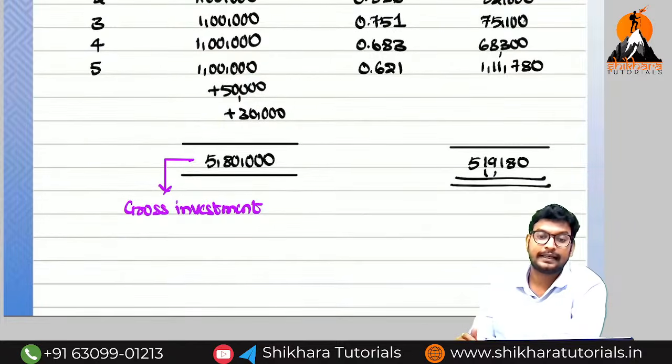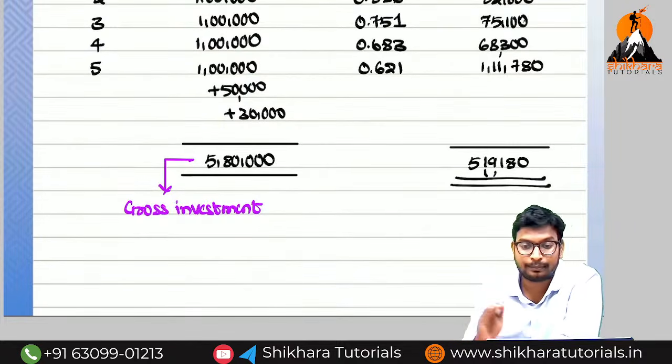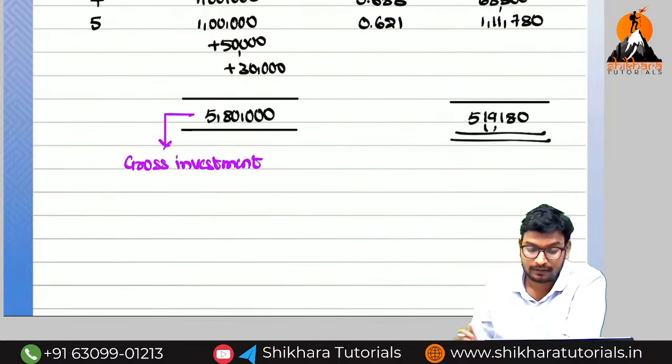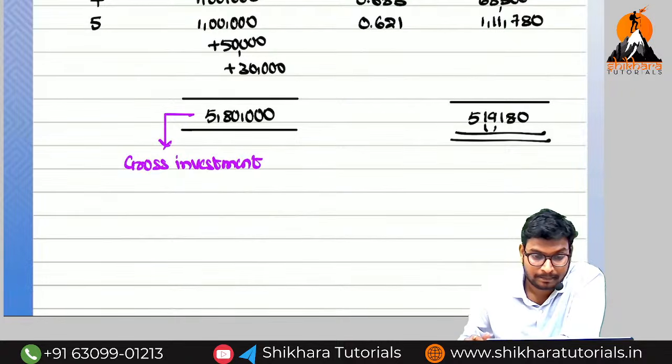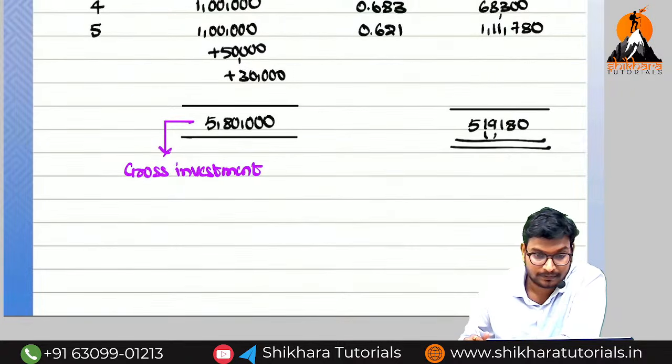So this 5 lakh 19,180 we should not compare with the fair value. Directly we have to take this value only. Okay? So 1 lakh 19,180, right or wrong? 4 lakh 28,680.